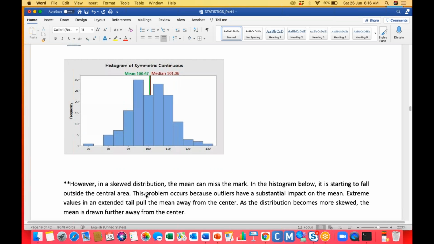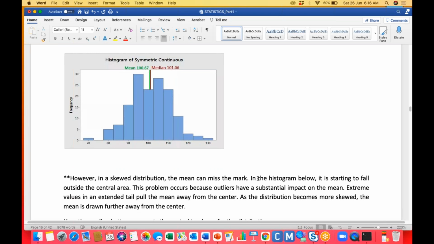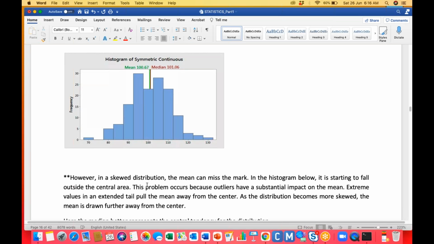However, in a skewed distribution, the mean misses the mark, because the mean is pulled off a little. So this histogram is falling to one side of the central data. The problem occurs because of the outlier. Outlier means there is some data that lies far away.